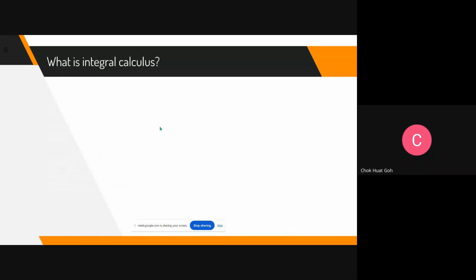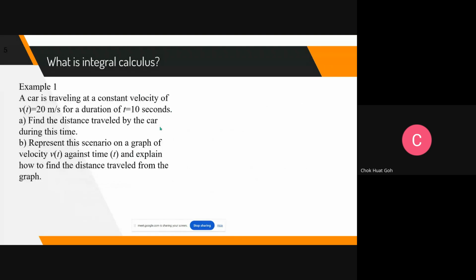So what is integral calculus? Let us start with a very simple example. Look at this one without using calculus, students. This is just some common sense. Can you guess what the answer is? A car is traveling at a constant velocity of 20 meters per second. That means in 1 second it travels 20 meters. It travels for a duration of 10 seconds. Find the distance traveled by the car during this time.